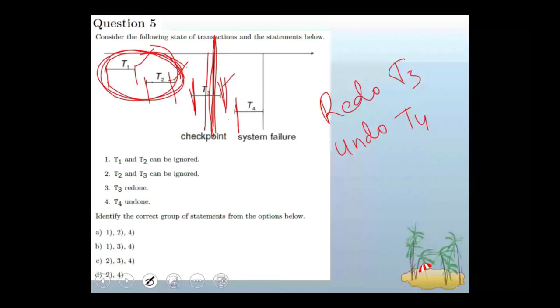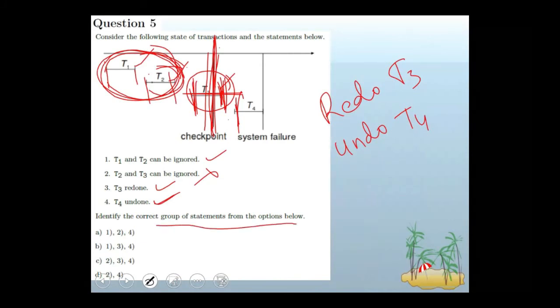Look, first one, T1 and T2 can be ignored, correct? T2 and T3 can be ignored. T2 can be ignored, but not T3. Why? Because T3 is an active transaction during the checkpoint. It means some of the updates of T3 are not affected to the disk, so it requires to be redone. So second one wrong. T3 redone, correct. T4 undone, correct. T3 redone, correct, because T3 is having start and commit, and T4 having start but no commit, so it is undone.